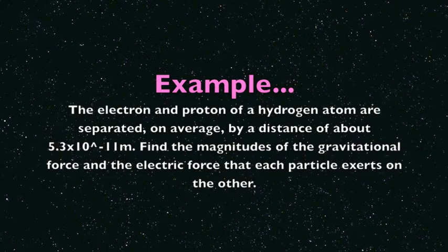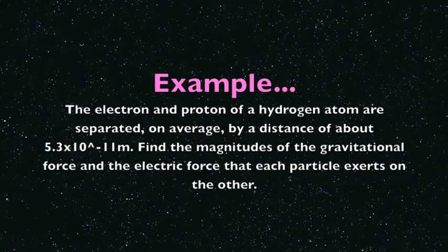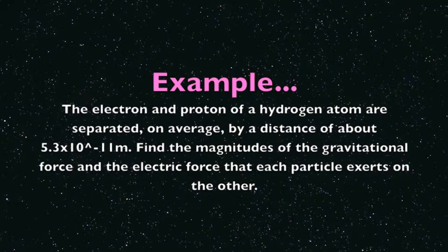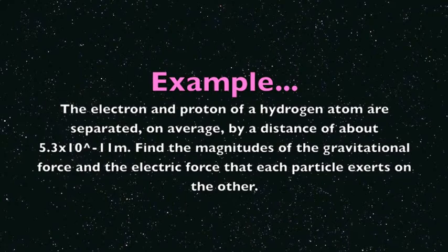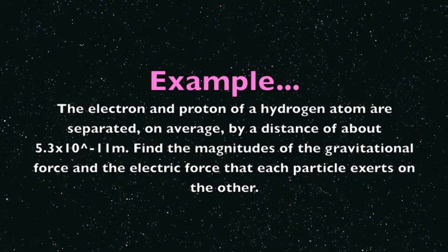For example, the electron and proton of a hydrogen atom are separated, on average, by a distance of about 5.3 times 10 to the negative 11th meters. Find the magnitudes of the electric force and gravitational force that each particle exerts on the other.